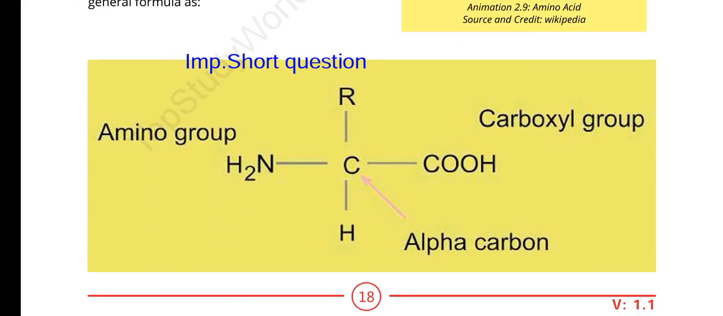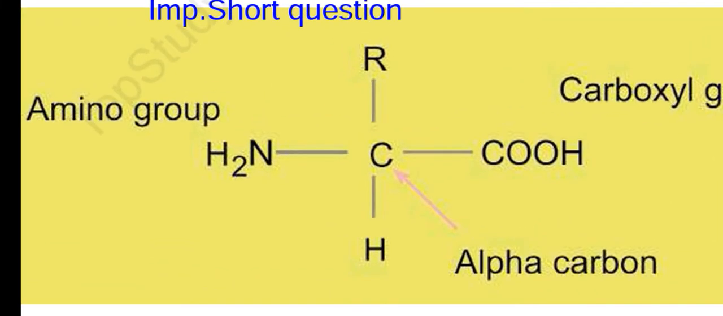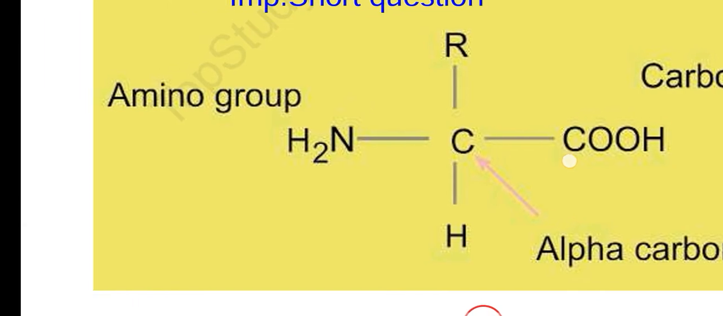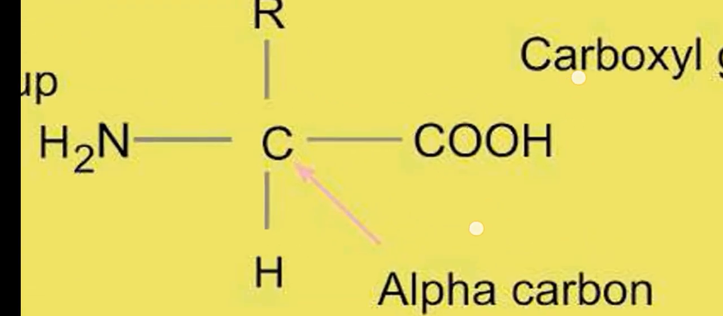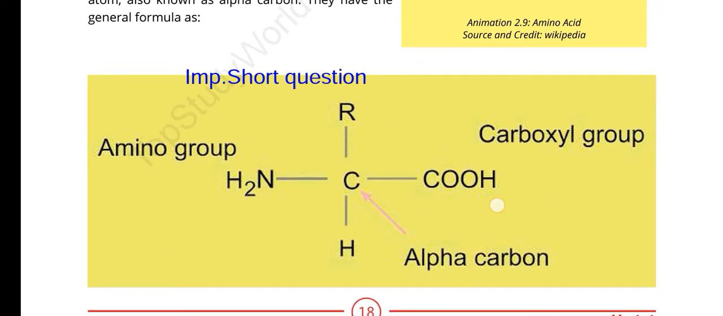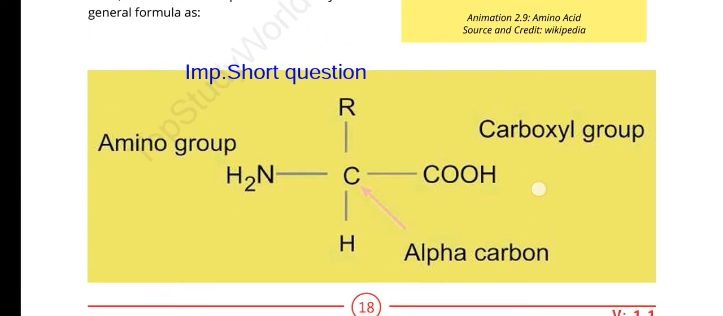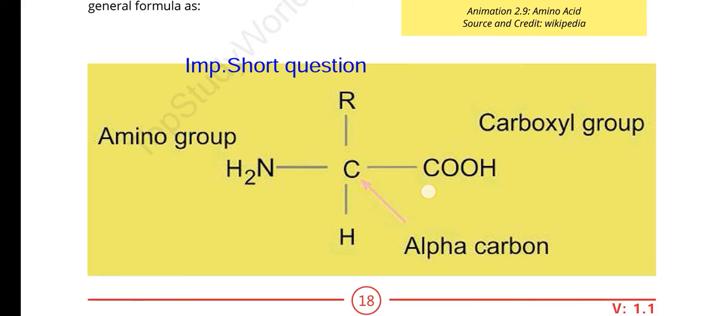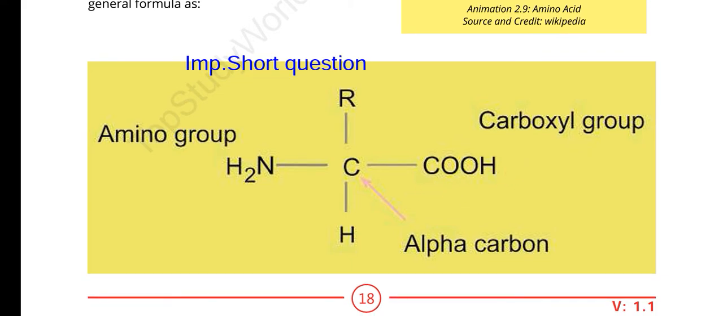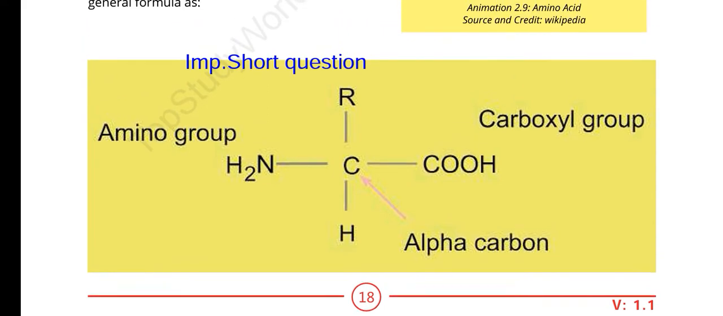The basic structure of any amino acid is that there is one carbon, called the alpha carbon, which is attached to functional groups, COOH and H2N. One side is the carboxylic group. Why is it called carboxylic group? Due to CO, carbonyl, and hydroxyl. And the other is the amino group.